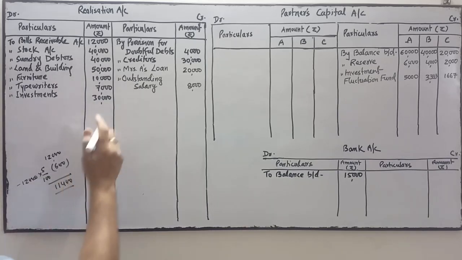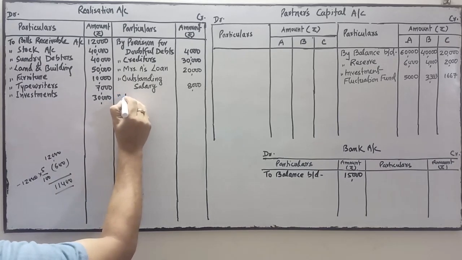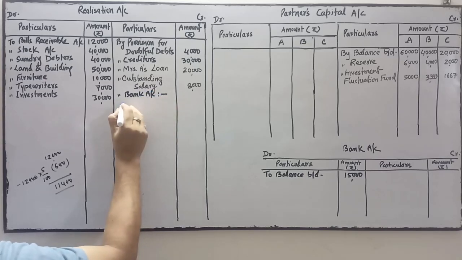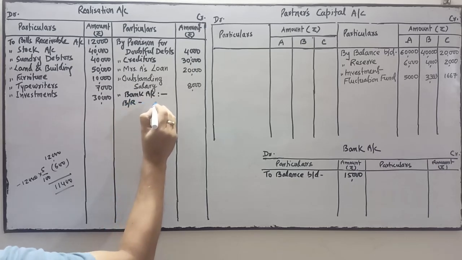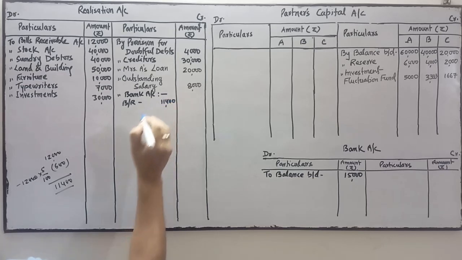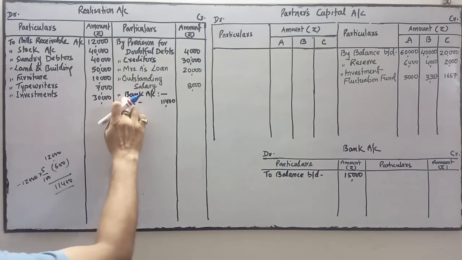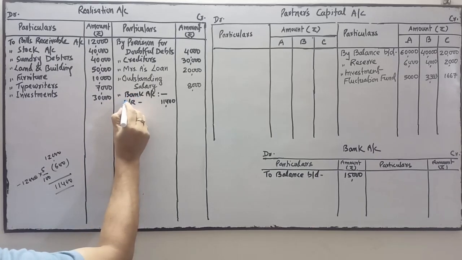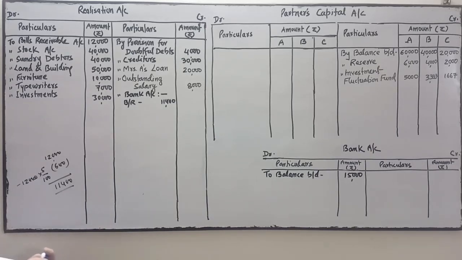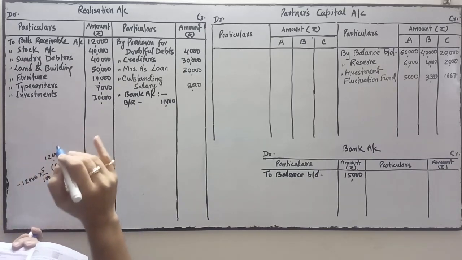So on this side, by bank account, bills receivable is realized at 11,400. Next is debtors were all good.